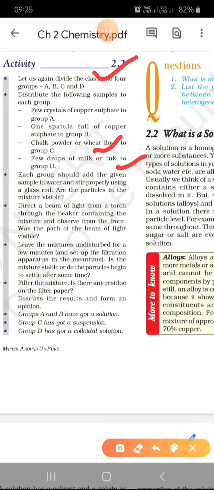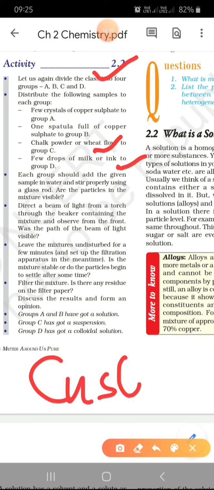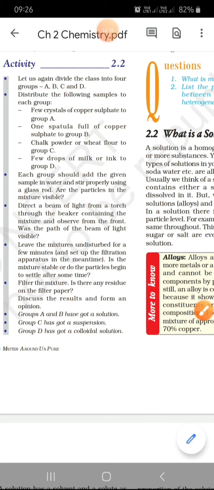So in each group, if you stir it, what do you see? And if you pass a torch beam through the solution, what do you see? This is something we are going to study in detail. Now the first test tube, where you added copper sulfate, made a solution. You have made a solution of copper sulfate in water, CuSO4 solution. Similarly, B also has made a copper sulfate solution, but what about C and D?